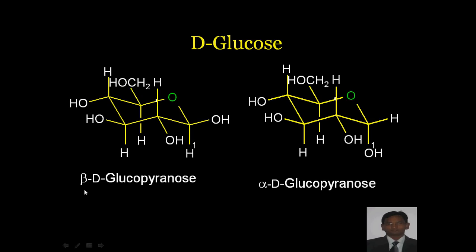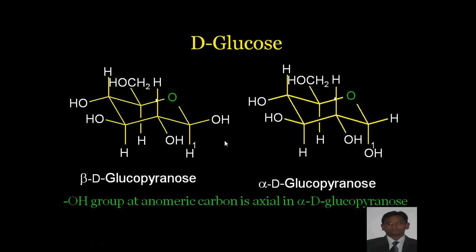This is the structure of beta D-glucopyranose, and this is the structure of alpha D-glucopyranose. In alpha, OH is present downside, and in beta, OH is present on the upside. The OH group at the anomeric carbon is axial in alpha D-glucopyranose. This is the axial position, and this is the equatorial position, and it is equatorial in beta D-glucopyranose. Beta is most stable, also due to hydrogen bonding.